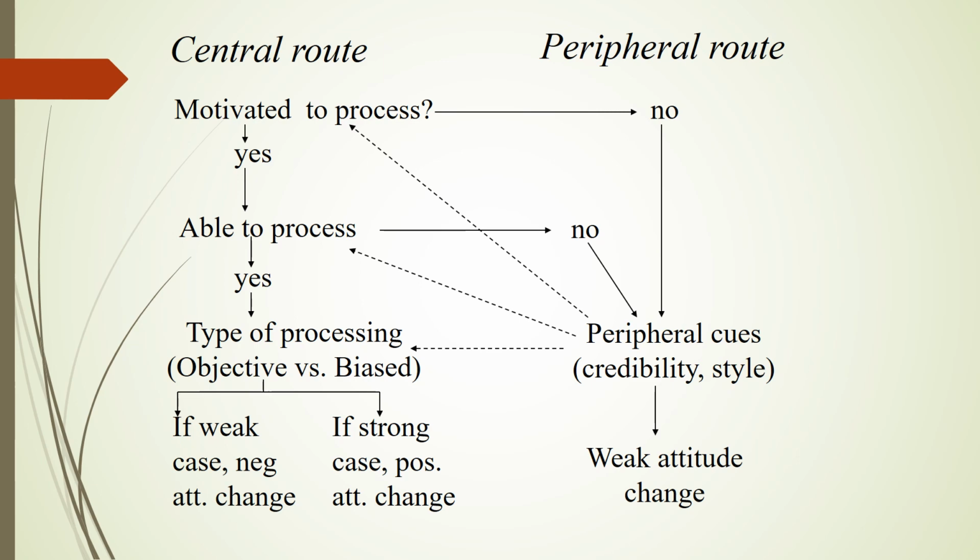So that would be bias processing, and we have a lot of bias processing in the world today. However you feel about gun control or climate change or some of those things, what news station is most credible? Some people have very biased processing, where they assume that one is right and the other is wrong. So that's a difference between objective and biased.